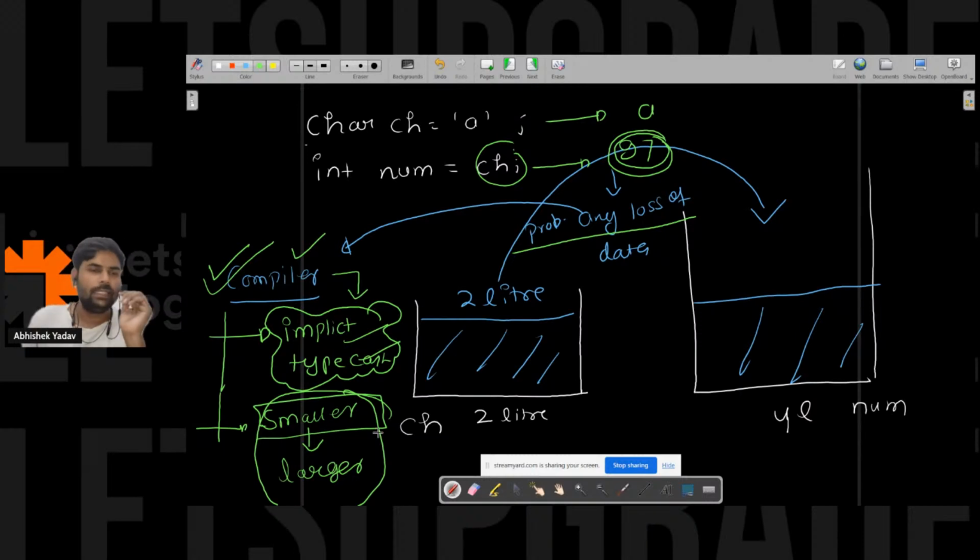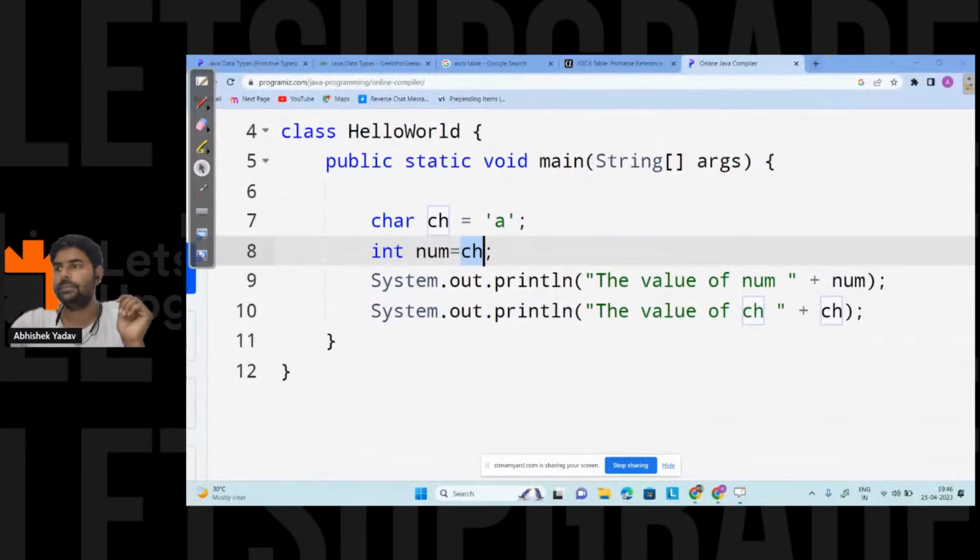Everyone is clear now? Yes or no? Please write in the chat. Everyone is clear? Yes. So if it is clear, guys, try to answer this question now, right?